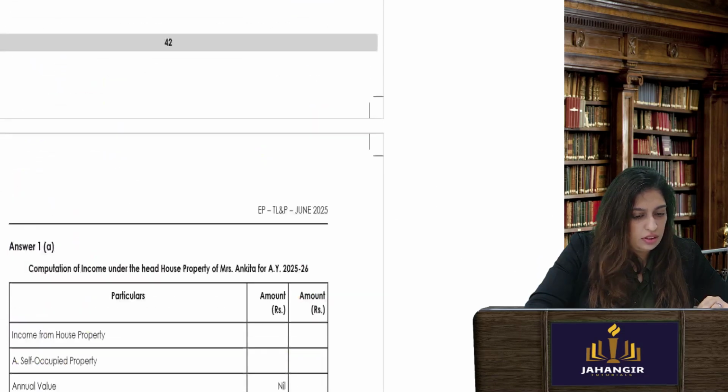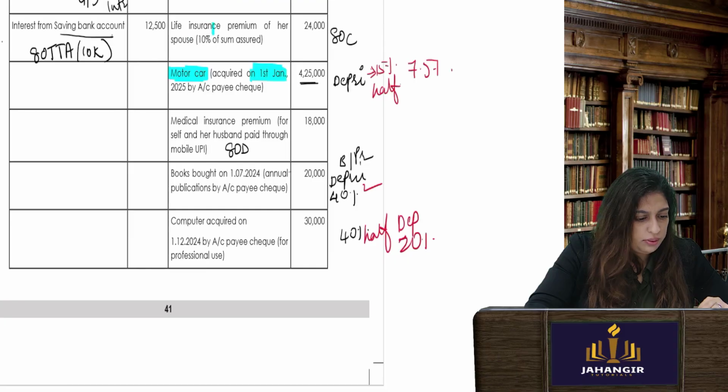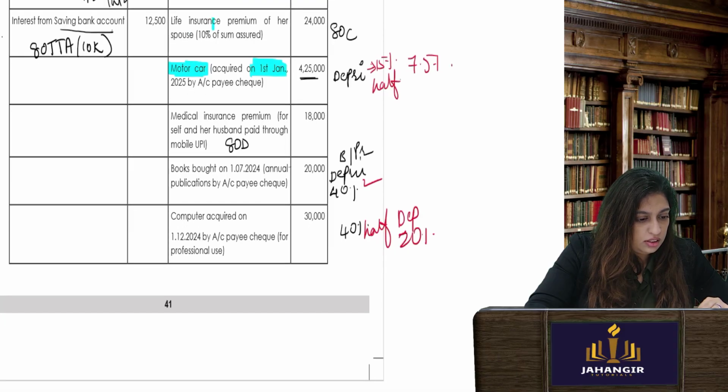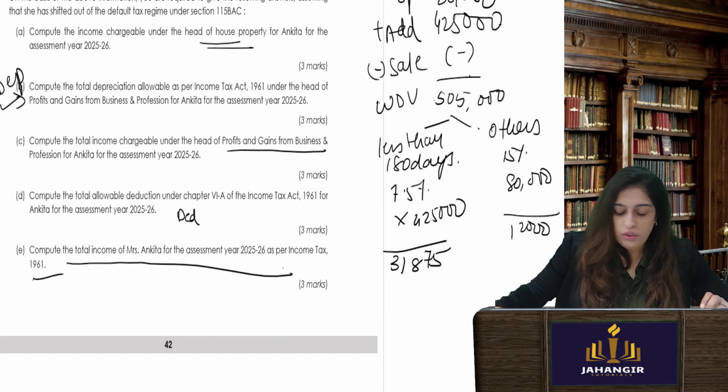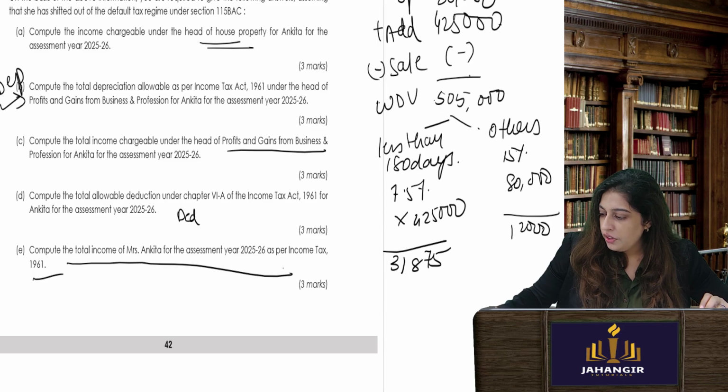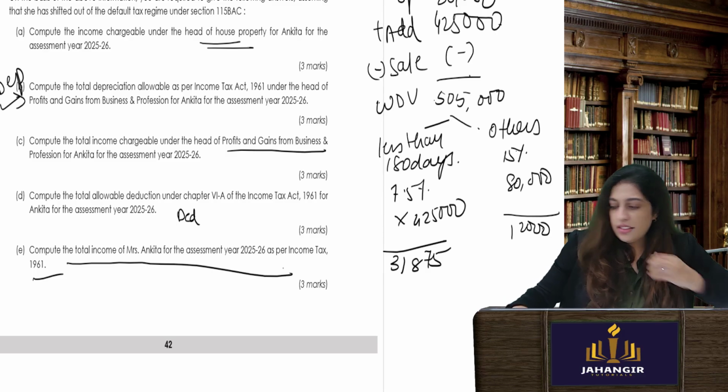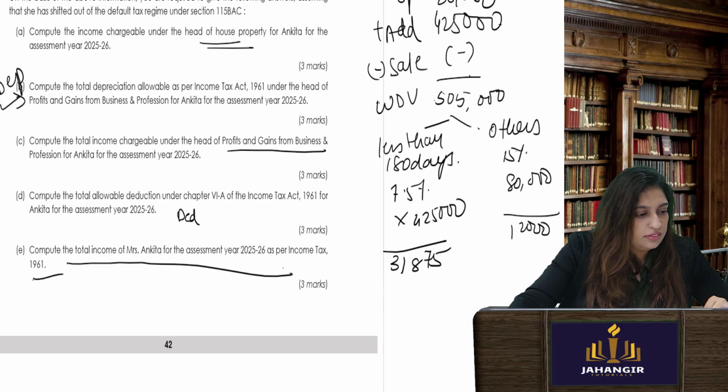Okay, let's have a look. But also motor car, you have to remember, out of the 4,25,000, you have to take only 4/5. 4 divided by 5, you'll get 3,40,000. Why 3,40,000?